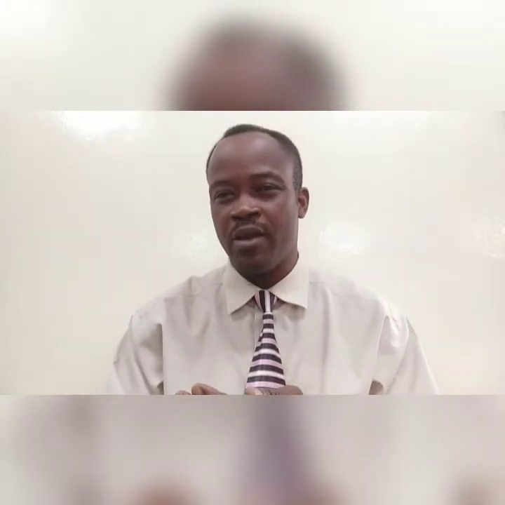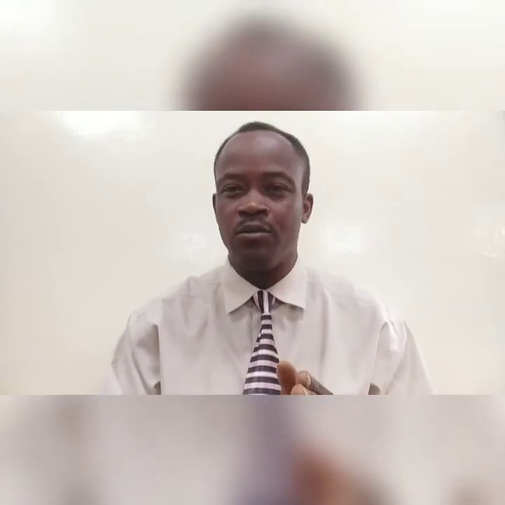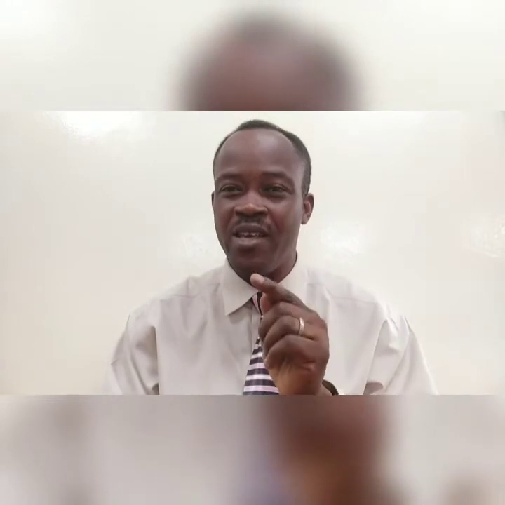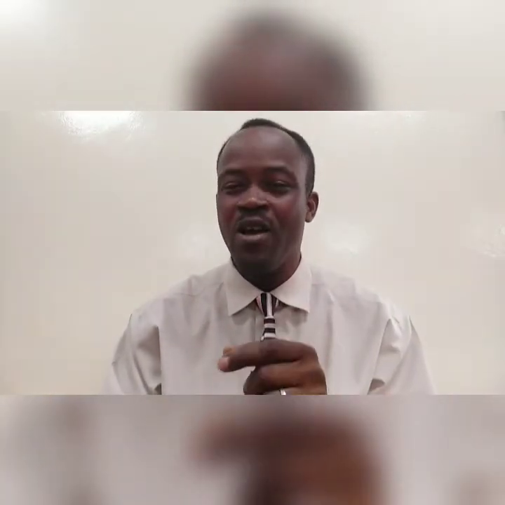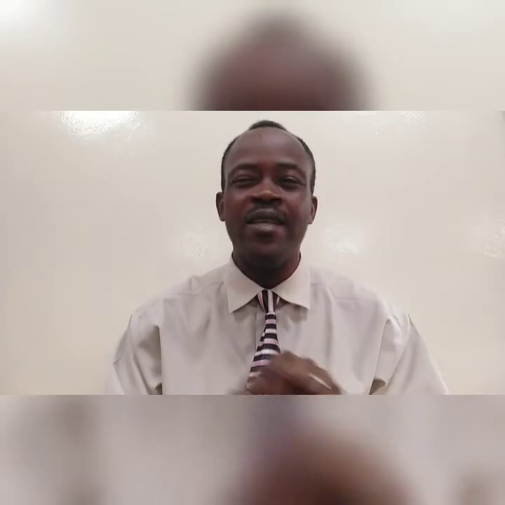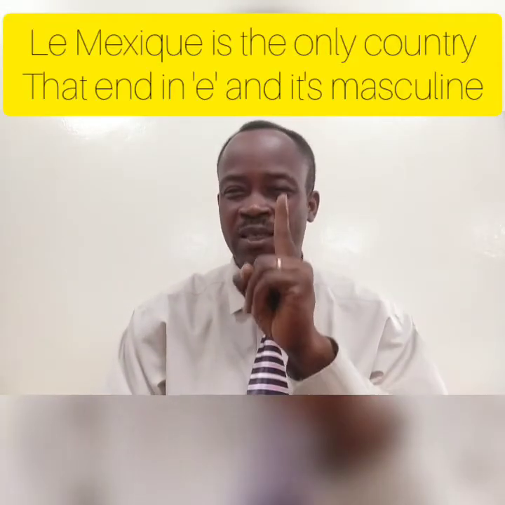So in French language, how do we use the definite article with countries? It's very simple. Learn this logic. All countries in French that end in E are feminine countries, except one. So when you are writing French countries down, and you see that they all end in E, they are all feminine. Therefore, you're going to say la before them, except one.